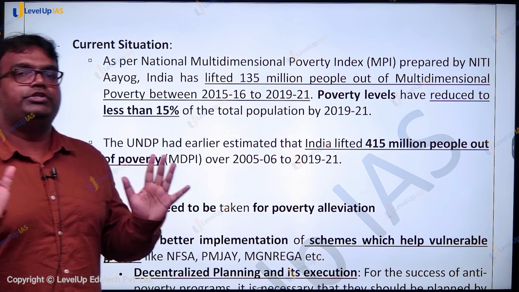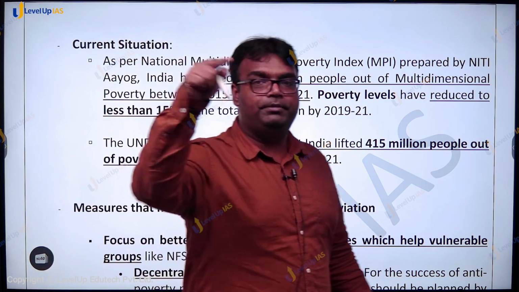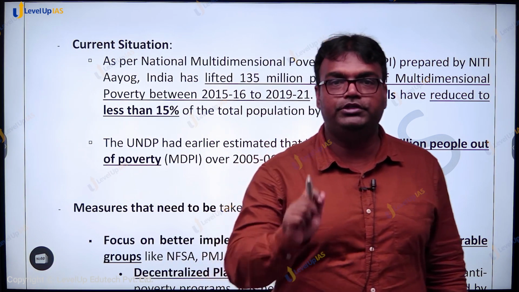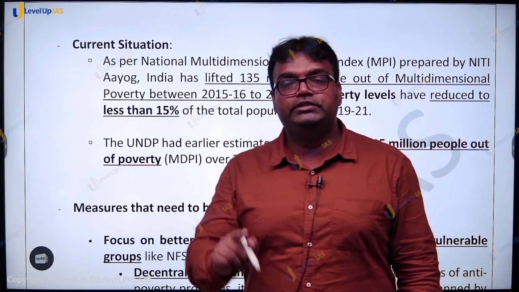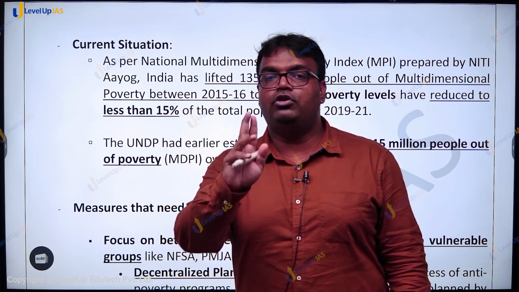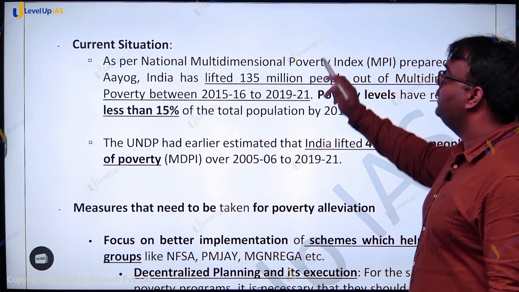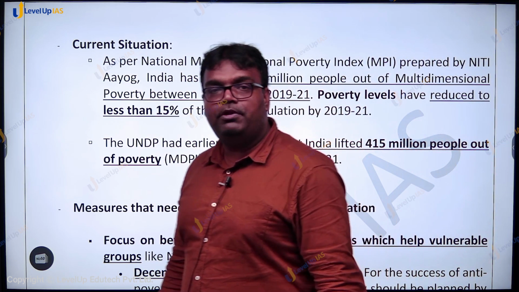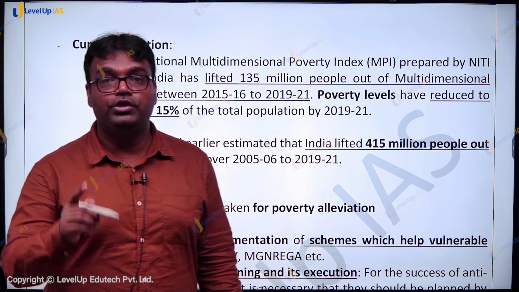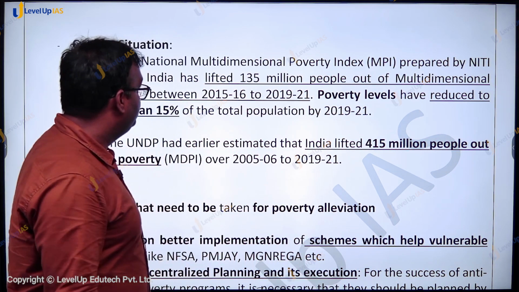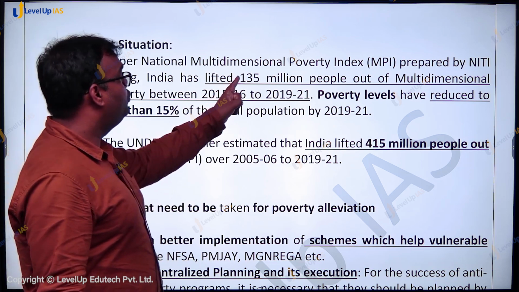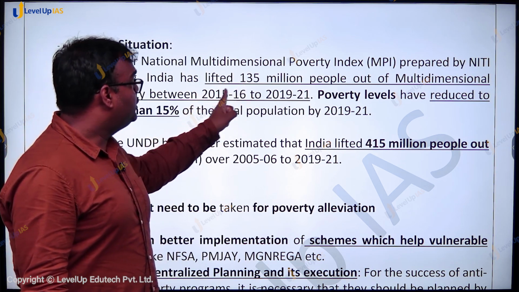So what is the situation currently? At the time of independence, more than 80% of the country's population was living under poverty. What is the situation today? First we'll talk about the National Multidimensional Poverty Index. This index has been prepared by Niti Aayog, and as per this report, we have lifted 13 crore people out of poverty in the last 5 years.